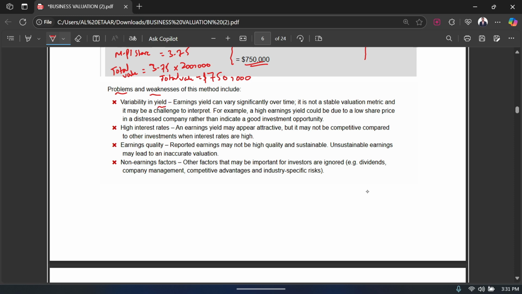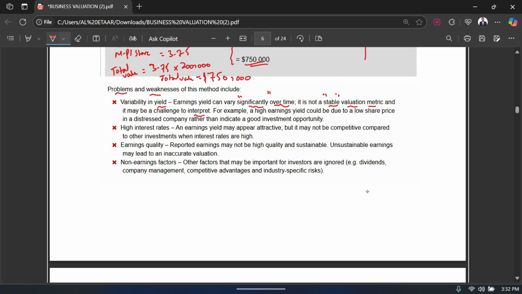Yield means how much earning you can get based on your investment in that company, and that varies. Earning yields can vary significantly, not by small margins, over time. So it's not a stable valuation metric, and it may be a challenge to interpret.